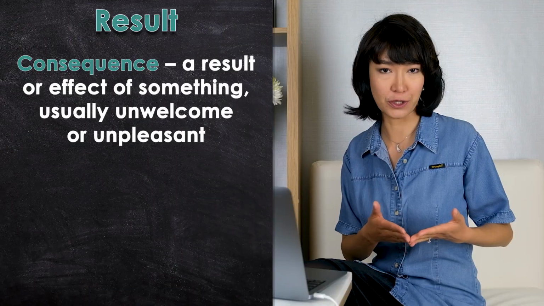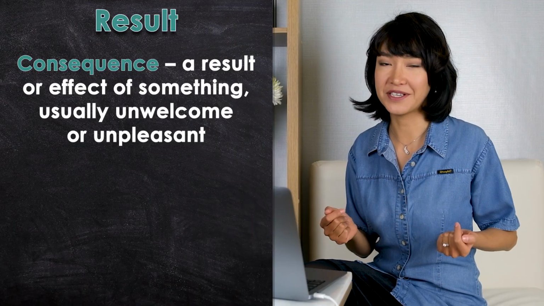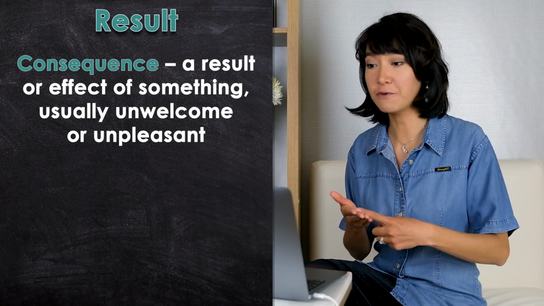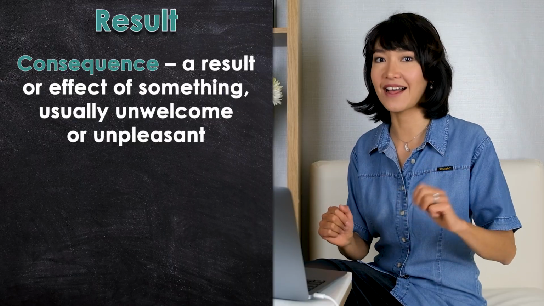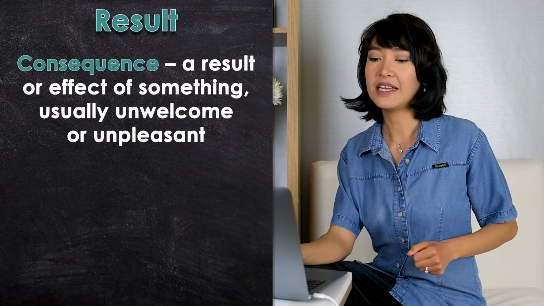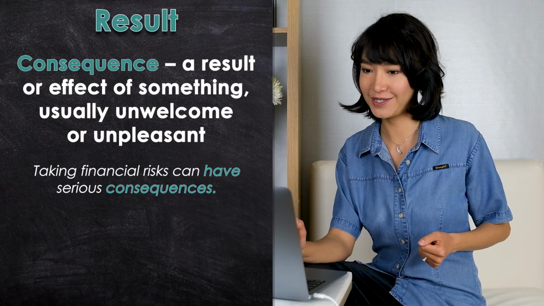The next word I want to talk about is results. How can you talk about them in your essay? There are several words, but each of them has its own unique meaning. The first one is a consequence or consequences. This is a result or effect of something, usually unwelcome or unpleasant. So consequences are negative. Taking financial risks can have serious consequences.